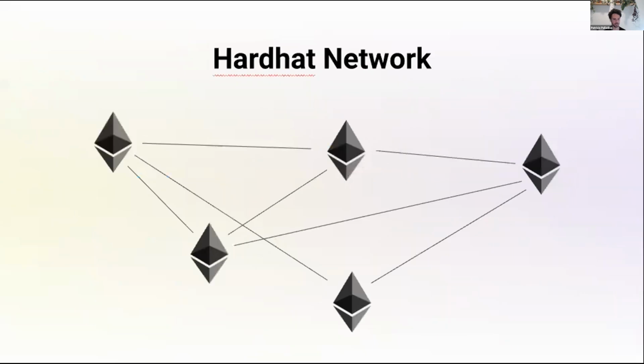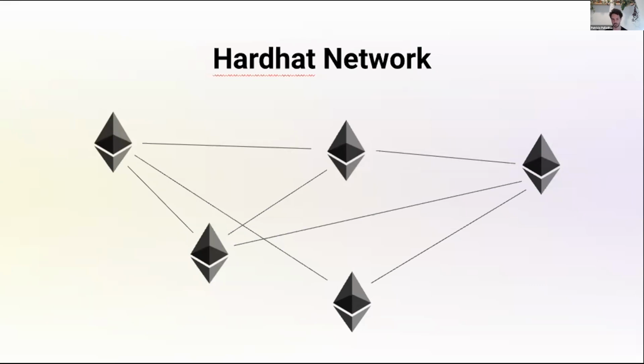Hardhat Network is our development Ethereum network. What this means is that it simulates an Ethereum network, just like Mainnet, Ropsten, or Kovan, but totally local. Instead of having many nodes communicating with each other, you can think of Hardhat Network as a single node, ephemeral Ethereum network.